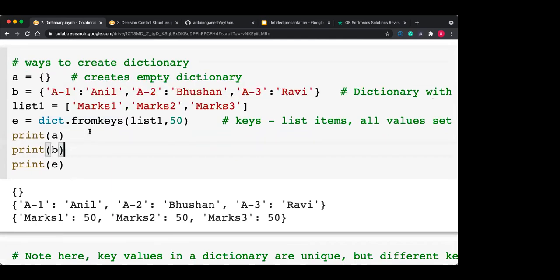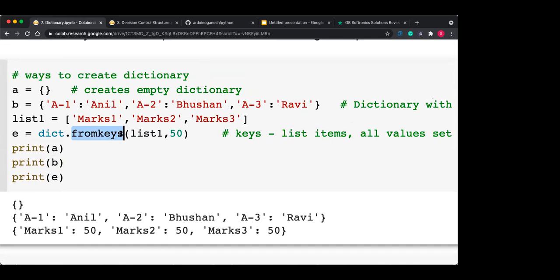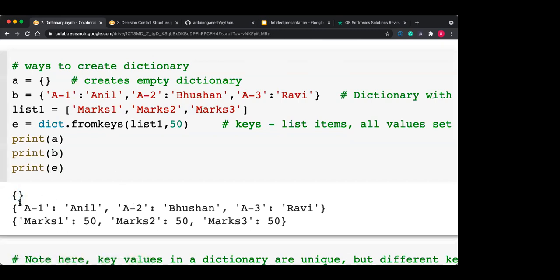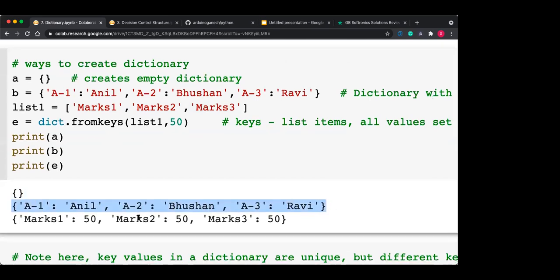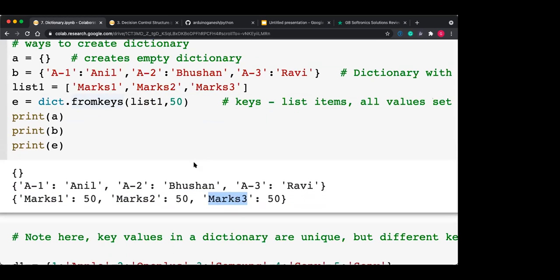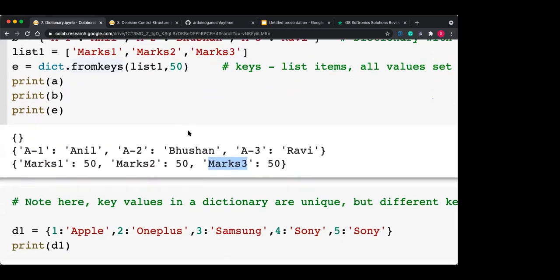And you can also create the dictionary by using the fromkeys function, if a list is given and this list is used as the keys. So you can see these three formats. The first one is the empty dictionary, the second one is the dictionary having three keys A1, A2, A3, and Anil, Bhushan, Ravi as the values. And the third one is the fromkeys function. Marks1 is a key, marks2 is a key, and marks3 is a key, but the data is 50, 50, 50. Okay, so data can repeat, but keys cannot repeat. The keys are unique.